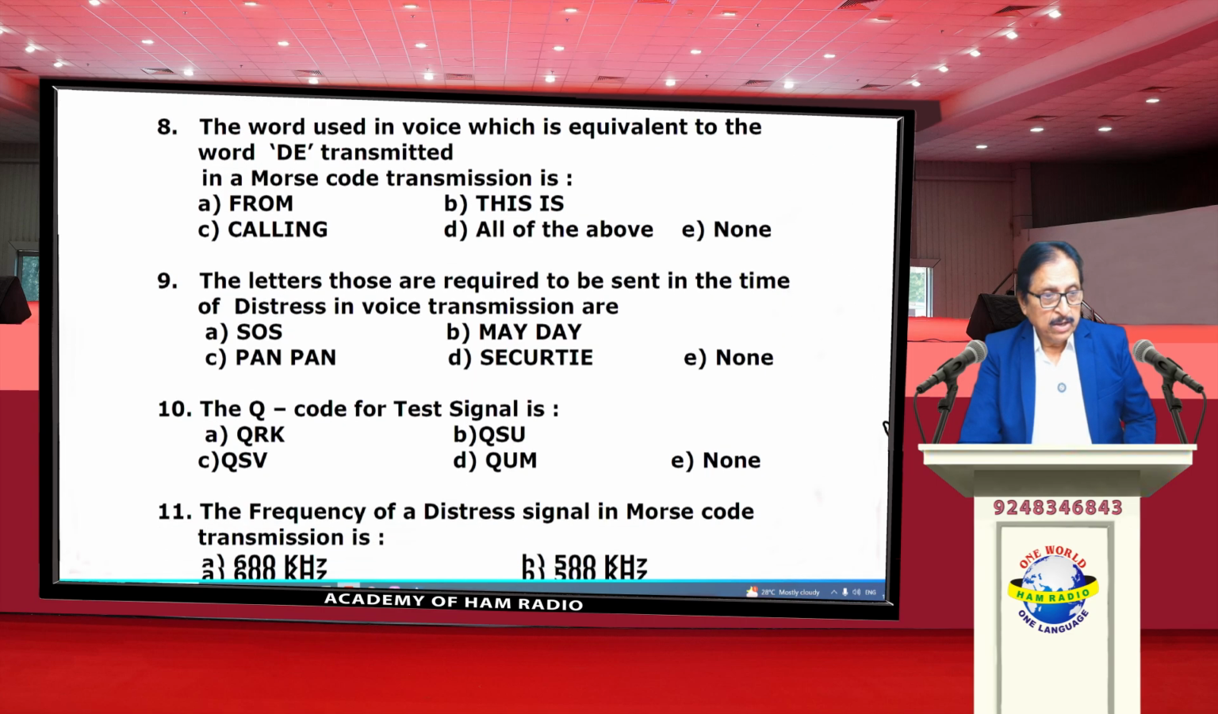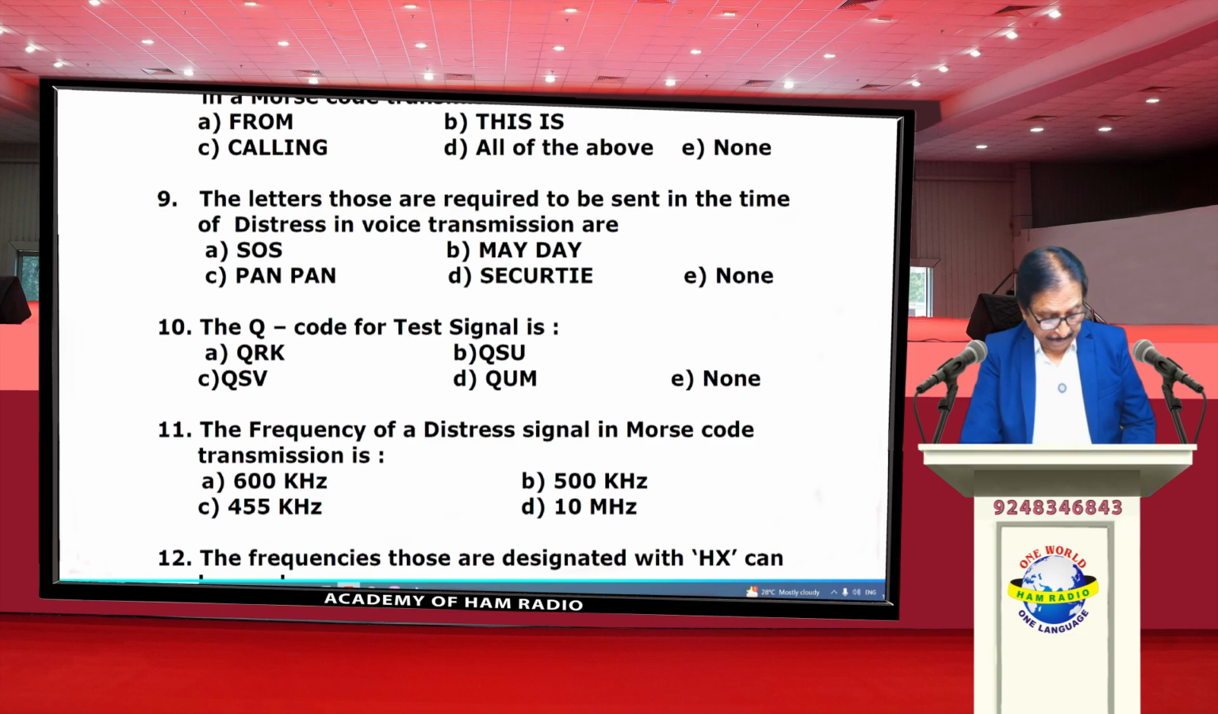And again, question number 9. The letters required to be sent in the time of distress in voice transmission are Mayday. These letters have to be sent when a station is in grave danger and requesting immediate assistance. It has top priority over all other calls. Here in this case, Bravo is the correct answer.